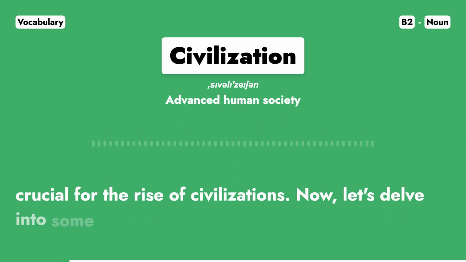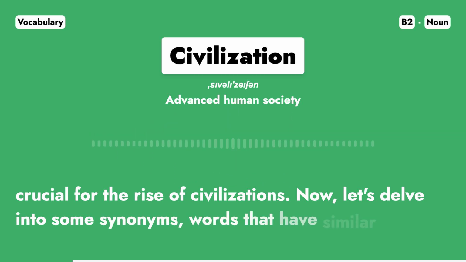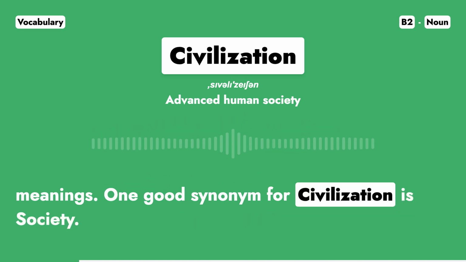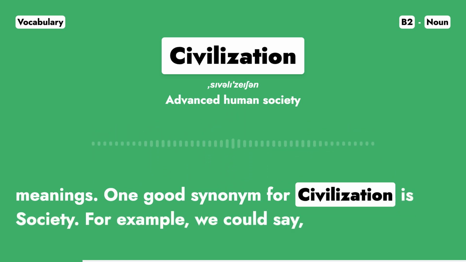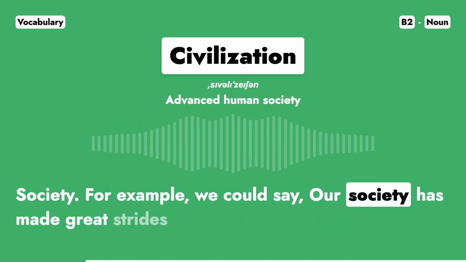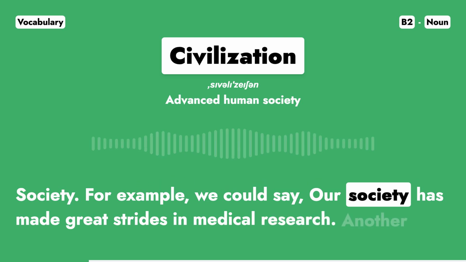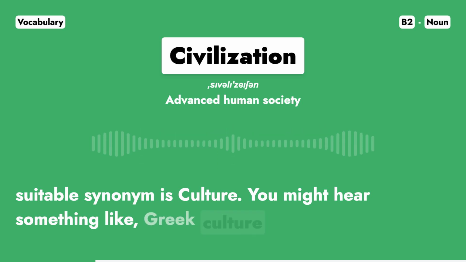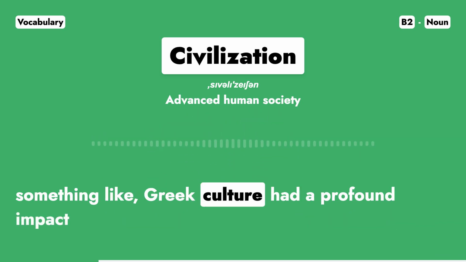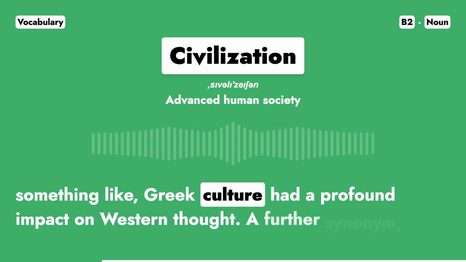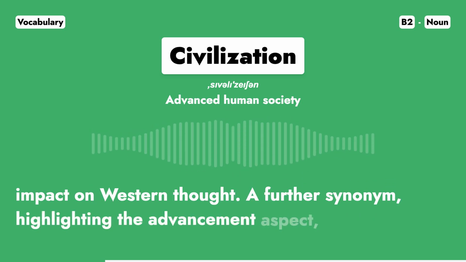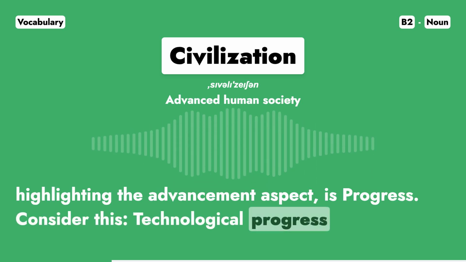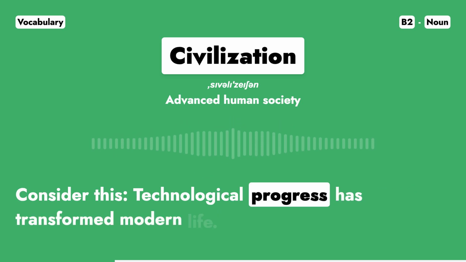Now, let's delve into some synonyms, words that have similar meanings. One good synonym for civilization is society. For example, we could say, our society has made great strides in medical research. Another suitable synonym is culture. You might hear something like, Greek culture had a profound impact on Western thought. A further synonym, highlighting the advancement aspect, is progress. Consider this. Technological progress has transformed modern life.